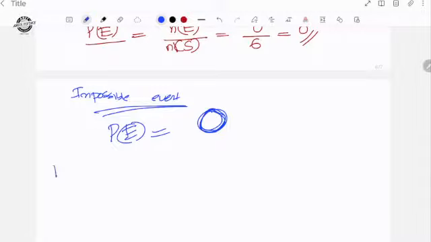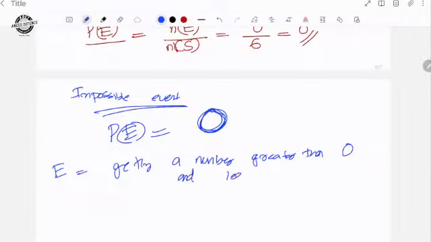Then another event is defined as getting a number greater than 0 and less than 7. Whatever the output, if you are rolling a die, all possible outcomes are between 0 and 7. There is nothing to exclude. We should include all the things.